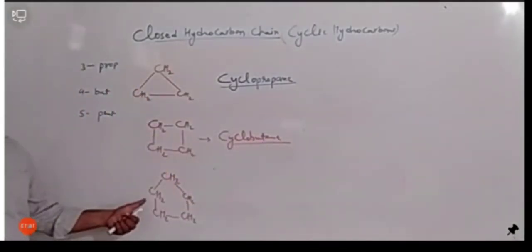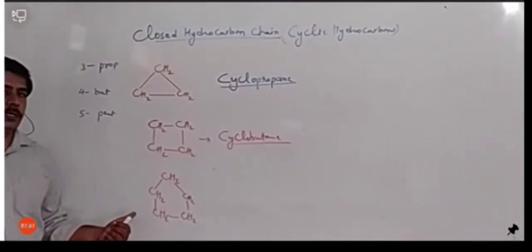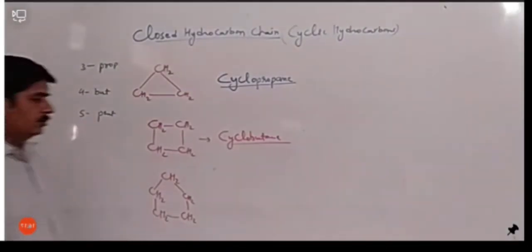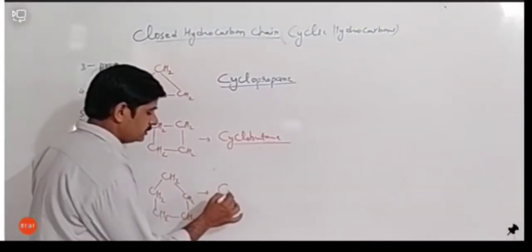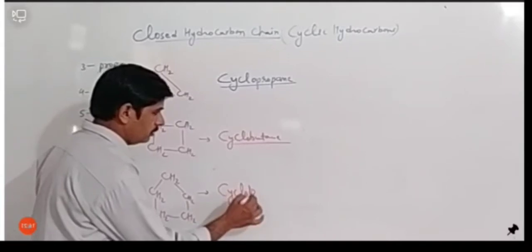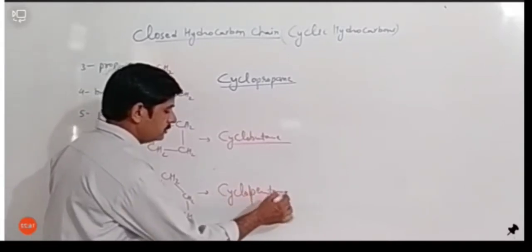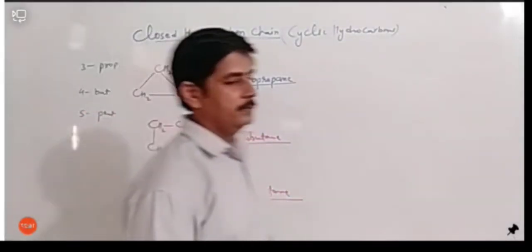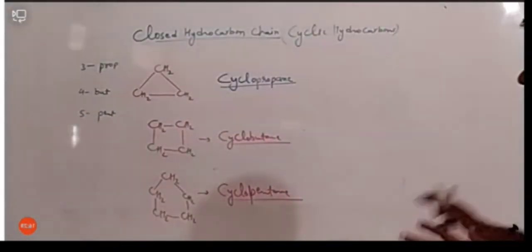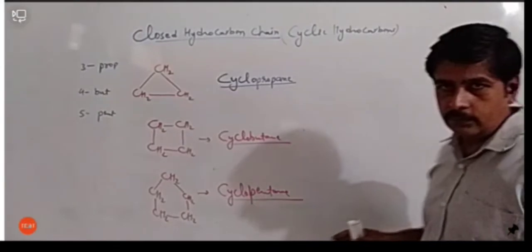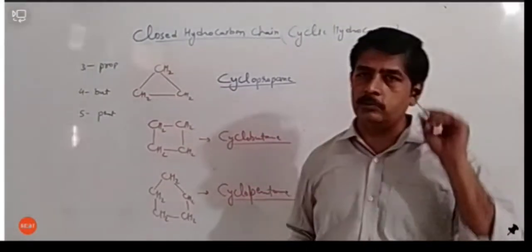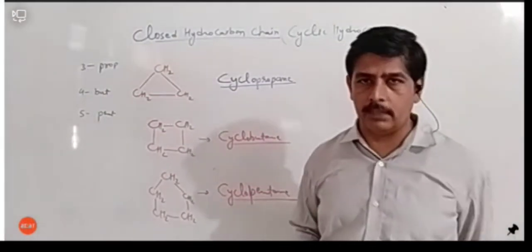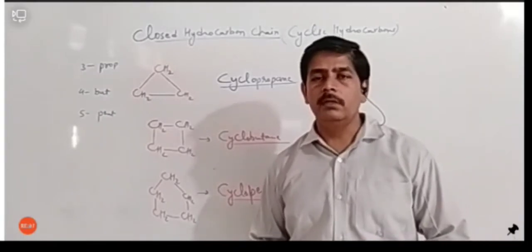And the next should be cyclopentane. That means you are paying full attention. आप पूरा ध्यान दे रहे हैं. That's very good. So we can easily name the cyclo compounds. तो हमें प्रॉब्लम नहीं आएगी अगर साइक्लो कंपाउंड हमारे सामने आ जाता है, तो we can easily name them. आसानी से हम उनका नाम लिख सकते हैं.